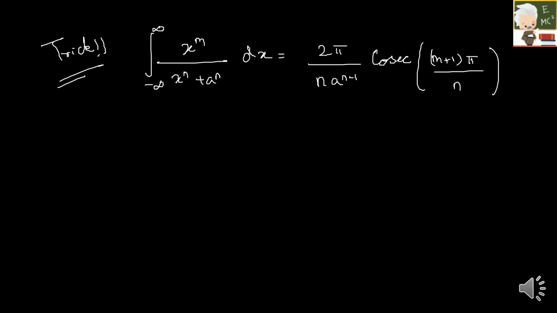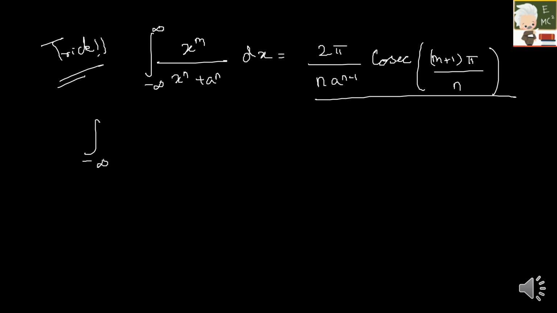So if you are deducing a question in the form of the integral from minus infinity to plus infinity of x power m by x power n plus a power n into dx, it is equal to 2 pi by n into a power n minus 1 cosecant of (m plus 1) pi by n. This is the formula which you have to remember. Let us do it for the previous problem alone.